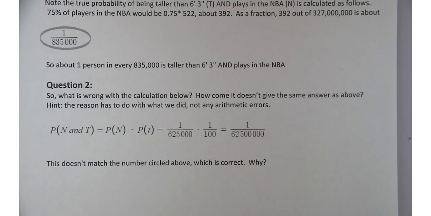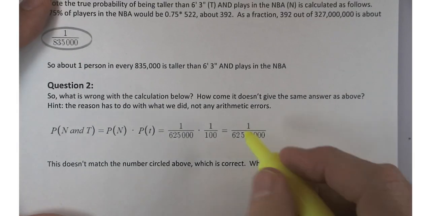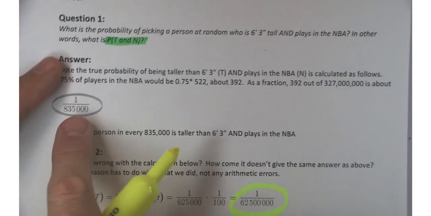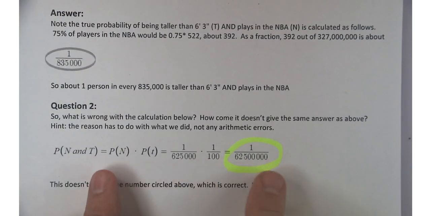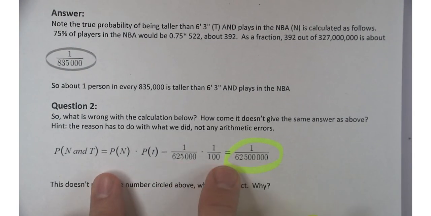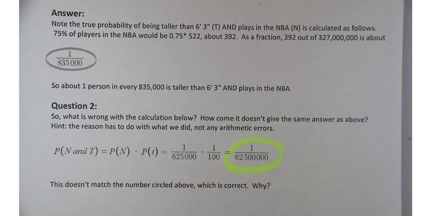Boy, that's way off, isn't it? You compare this answer to the true answer, and they're miles apart. So what went wrong with this calculation? Clearly, it's not the arithmetic. The numbers are correct, but there's something else wrong. What is it? What went wrong?